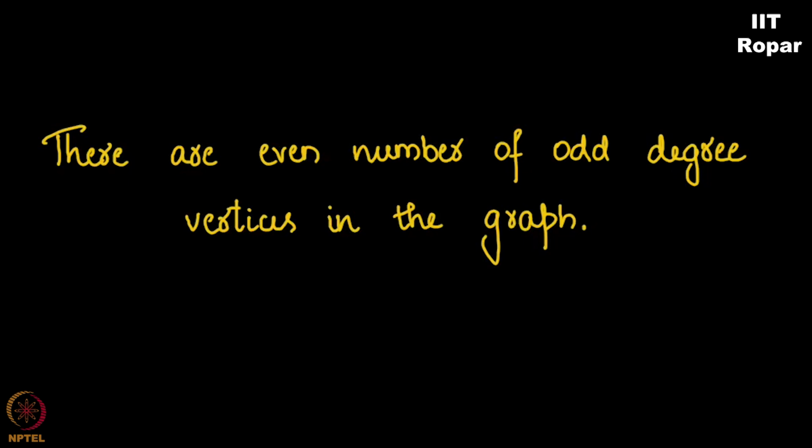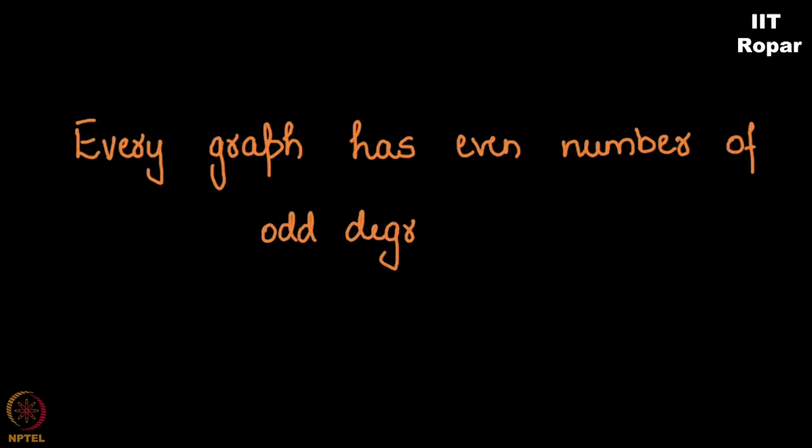So let me state this explicitly now. Every graph has even number of odd degree vertices. That is, the number of vertices having odd degree are even. This is true in every graph. Keep this in mind. We'll use this to solve some problems.